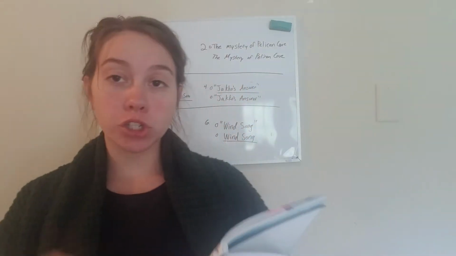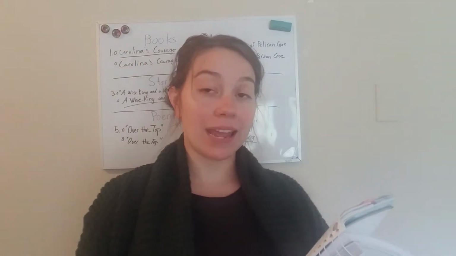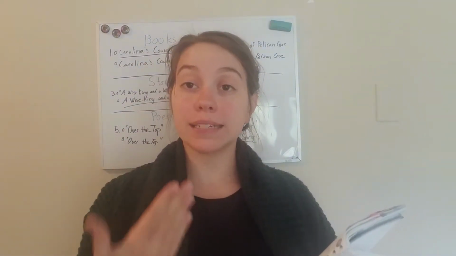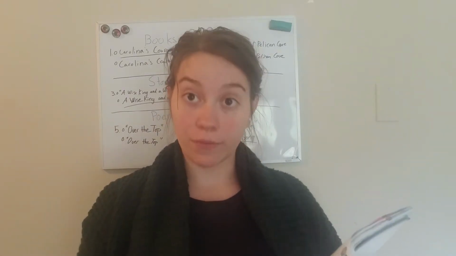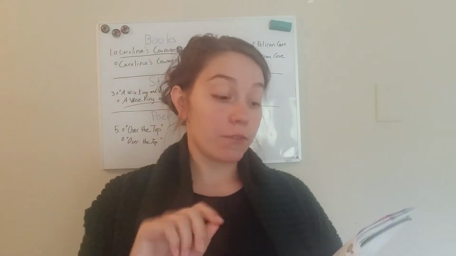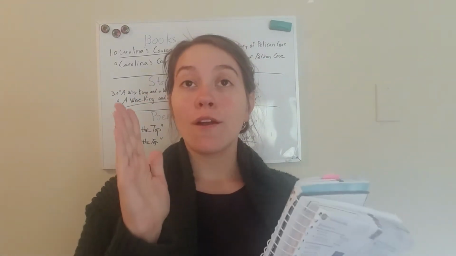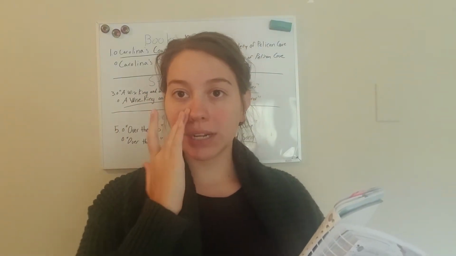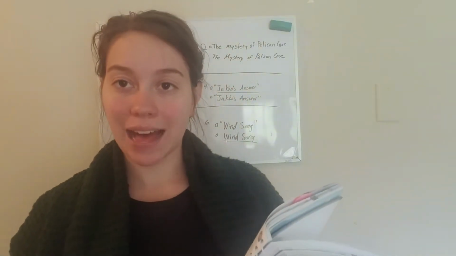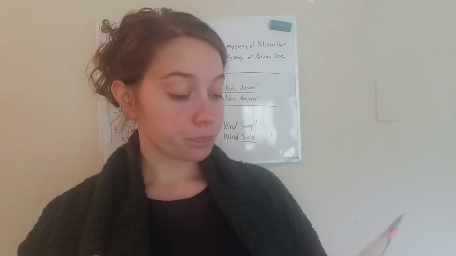Look at part 2. It says book titles should be underlined when they are handwritten. So if we are writing down a book title, we have to underline it to show it is a title of a book, okay? If it is typed, then it goes in italics. Italics is that kind of half slanted, okay? When it's half slanted like that, that's called italics. And that's what you do with a book title if it is typed.